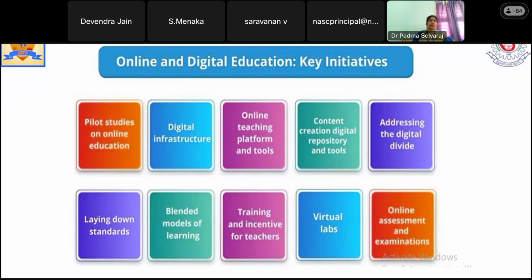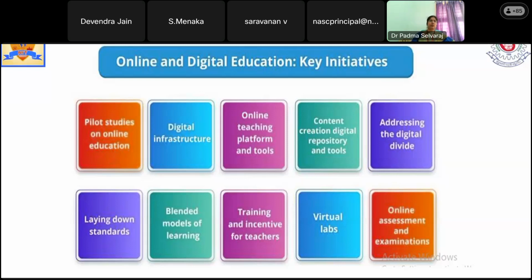Now we are searching in Google and trying to get material from different websites, but like a library, it has to be arranged. And addressing the digital divide: how this technology is dividing, how to bridge the gap, what standards we have to follow, different models of learning with the support of technology, and special training, as well as recognition in terms of monetary benefits to teachers for updating their skills. And after updating, it can be done based on the assessment or the teaching methodologies.